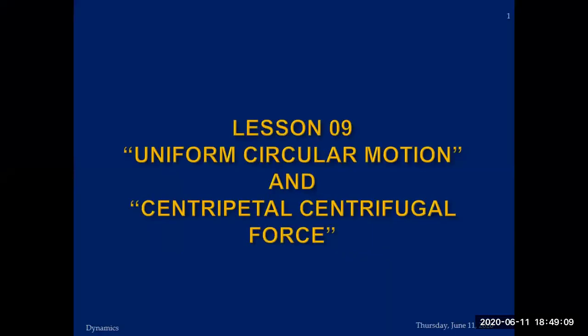During our previous classes, we have studied types of motions, and then we have discussed friction. In this chapter, we have studied momentum and the law of conservation of momentum, and with the help of formulas, we have discussed them in detail. Now, today's topic is concerned with uniform circular motion and centripetal and centrifugal force. These are two types of forces which are linked with the bodies which are moving inside a circular path.